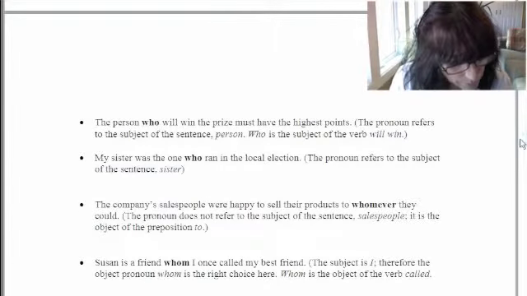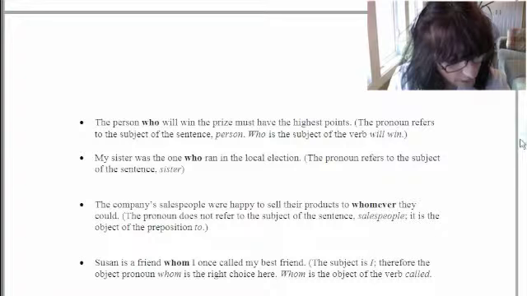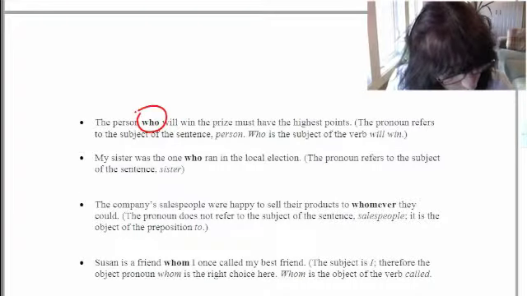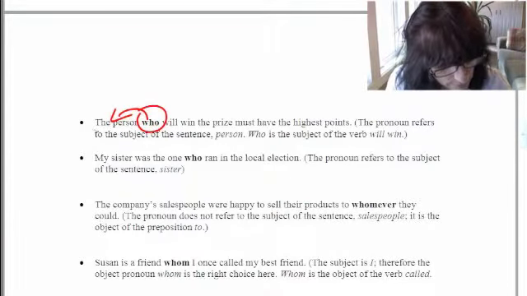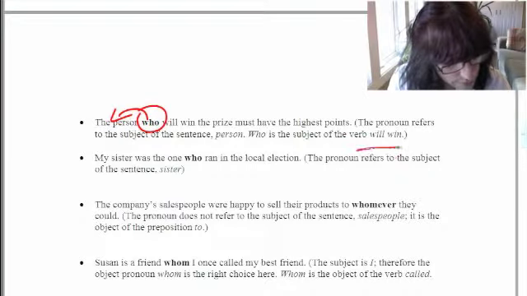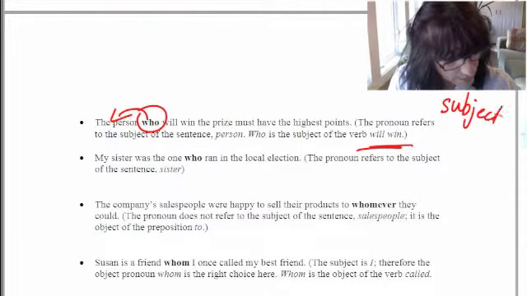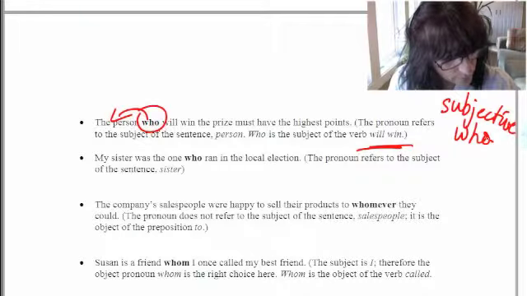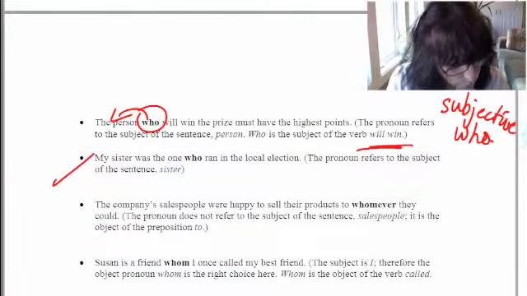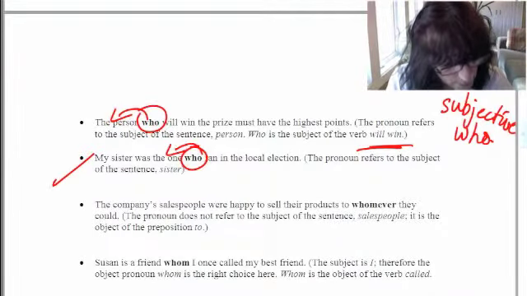Here are more examples. The person who will win the prize must have the highest points. The pronoun who refers to the subject of the sentence, person. So it clearly refers to person, so who is the subject of the verb will win. The person who will win. So who is referring to the subject, it becomes a subjective pronoun, and would be who. In this one, my sister was the one who ran in the local election. So the one who, you're referring to your sister. She is the one.